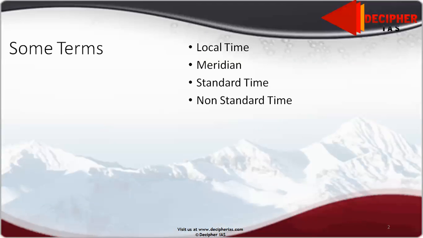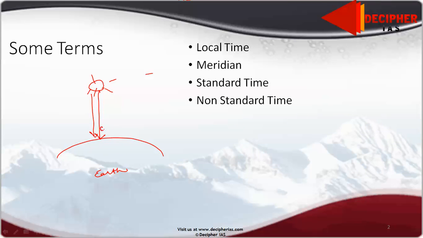First of all, we have the term local time. Do you understand what is meant by local time? Local time is when the sun is at an overhead position. Suppose this is Earth, it is not drawn to scale, so the sun rays are perpendicular here.